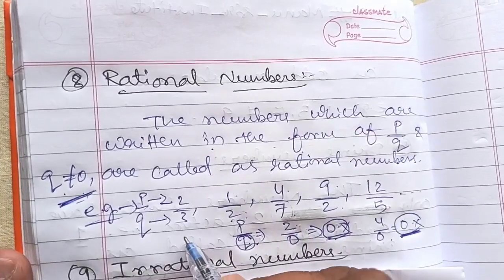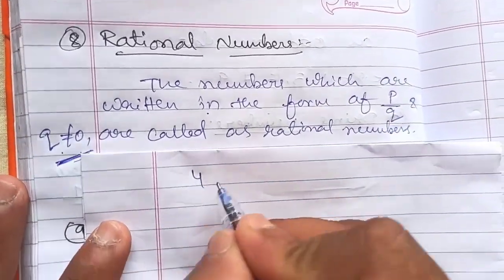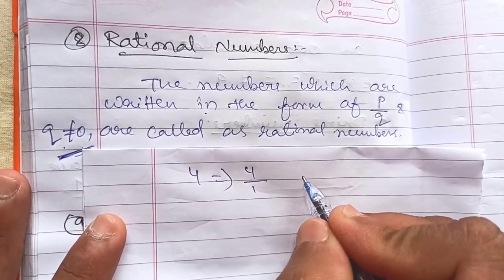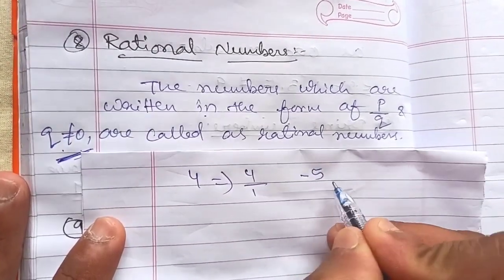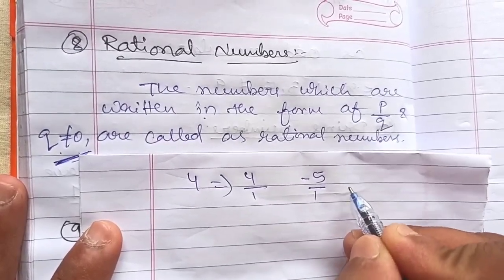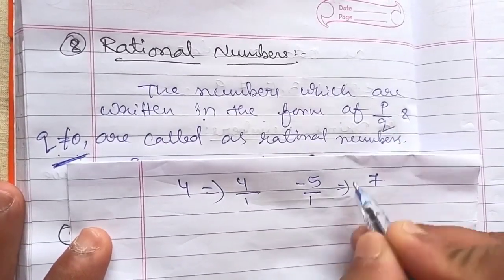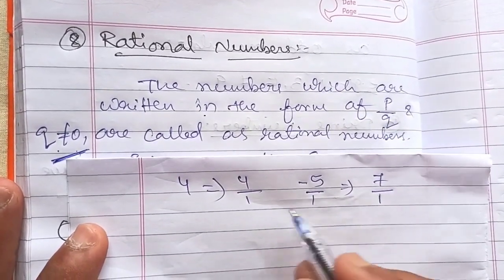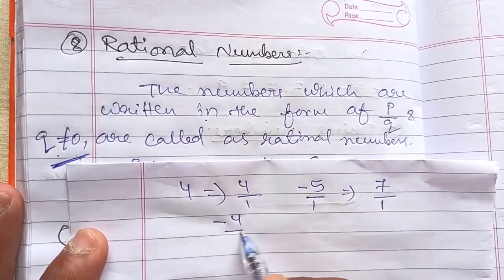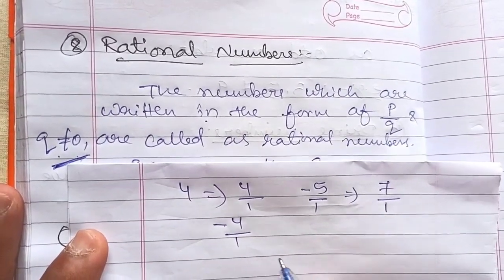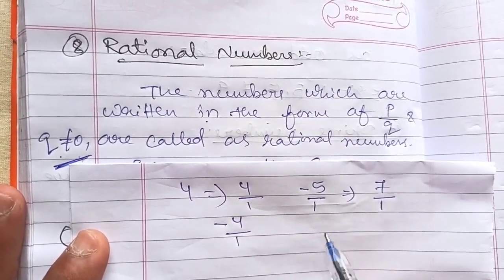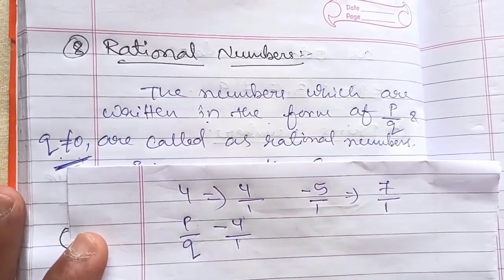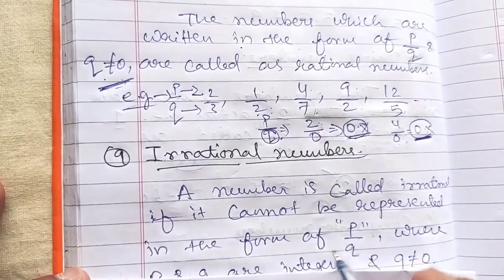Suppose I write 4. This is also a rational number. How? We can write 1 in the denominator. Like -5, this is also a rational number. We can write 1 in the denominator. If there is a number without any denominator, you can mention 1 in the denominator. Suppose -4, you can write 1 in the denominator. That means all the numbers will be rational numbers if they can be represented in the form of p by q.